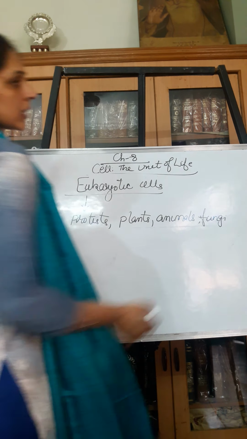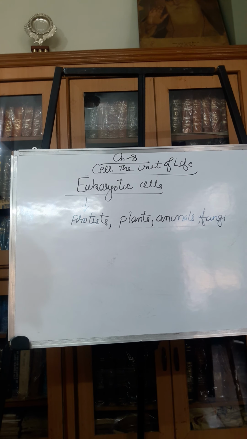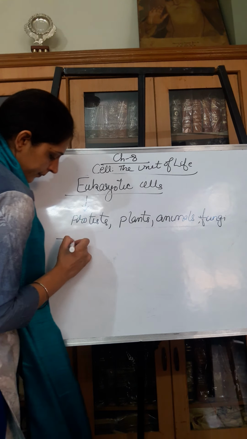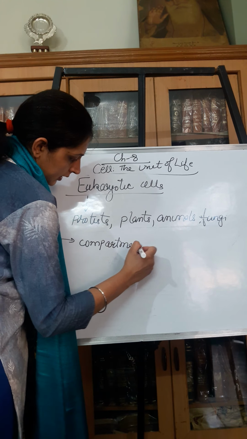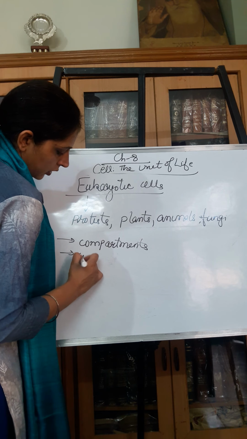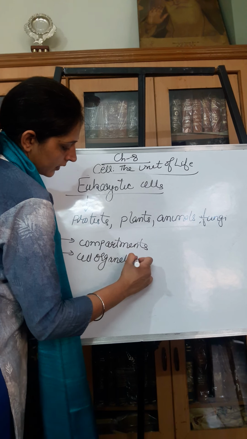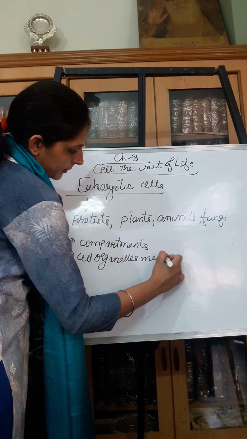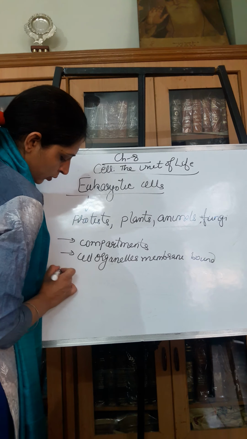Eukaryotic cells have a well-developed nucleus. Compartmentalization is present inside the cytoplasm, and the cell organelles are membrane bound.